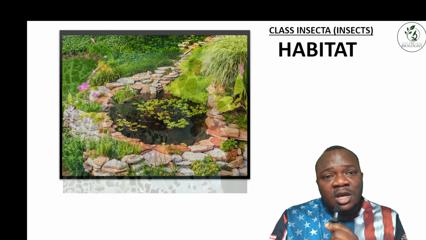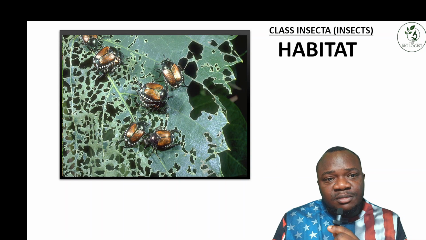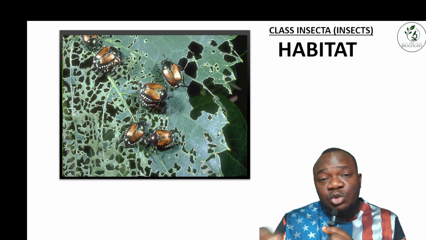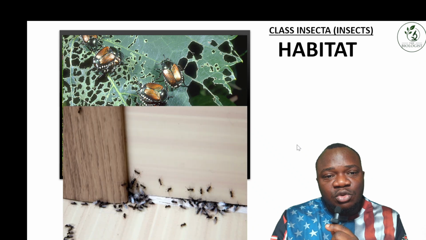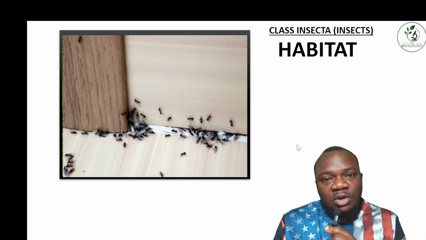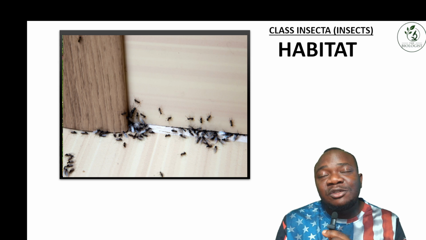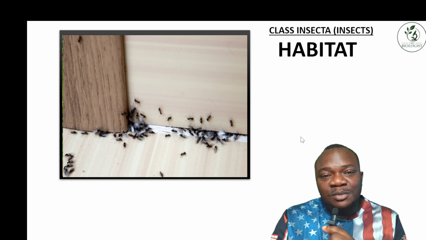You can find them on leaves. Some of them do destroy leaves. You can find them on top of flowers, like bees. You can also find them in your home, like ants where you put sugar. Some insects like sugar, so you can find them in your home.